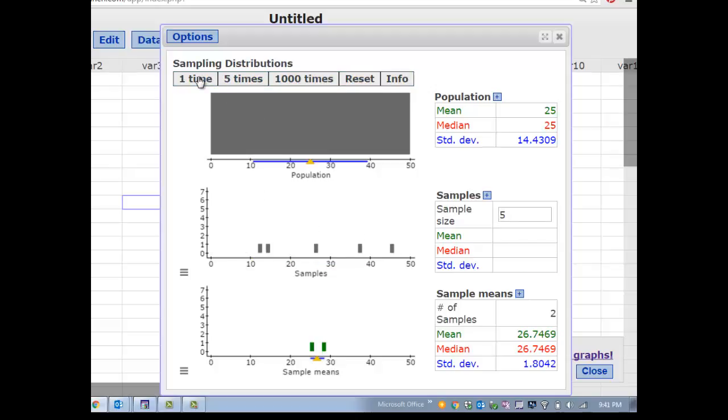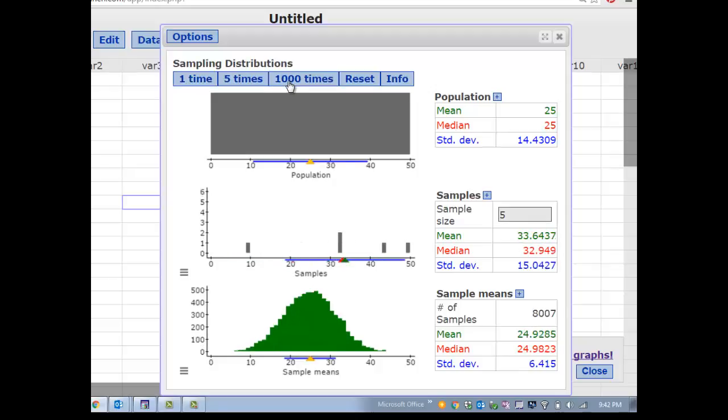So it's not as likely that I'm going to get a sample mean of 50 or of 0 here, even though I might get an individual score of 0 once. If I'm taking the mean of 5 people, it's going to pile up a little bit more in the middle. So let me do this a bunch of times, and we can see, wow, even with a sample size of 5, it's starting to look a lot more normal.